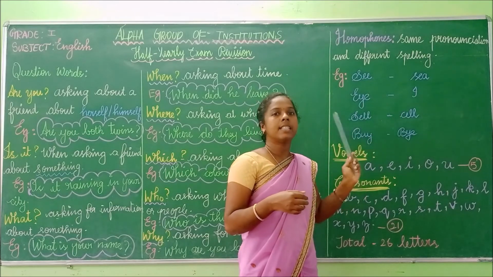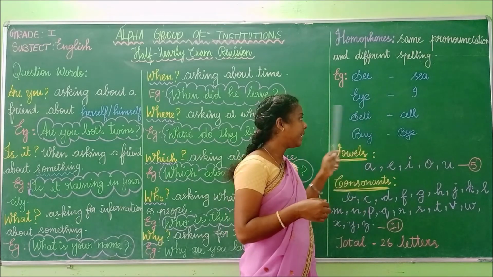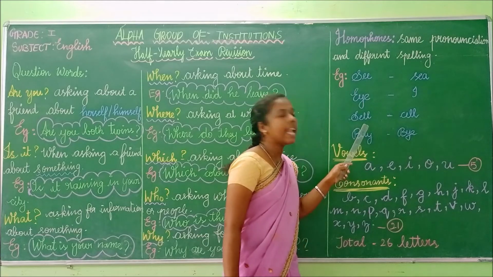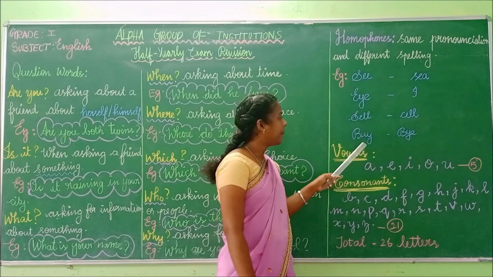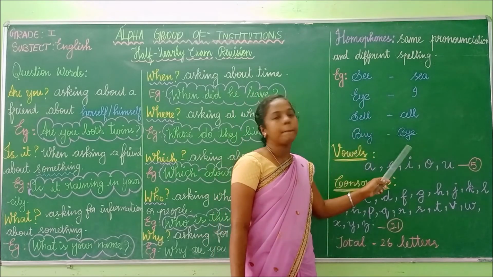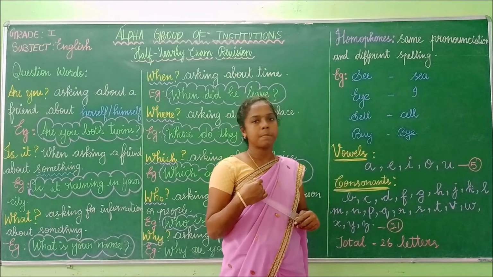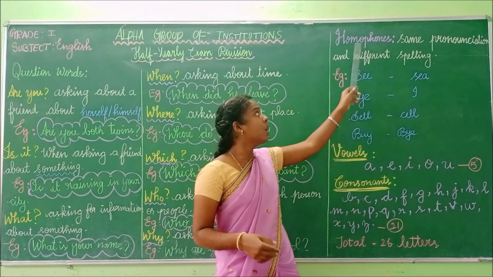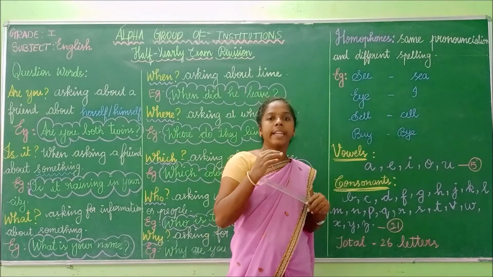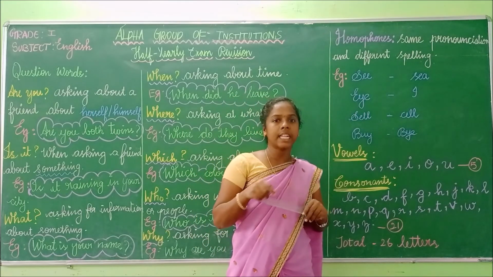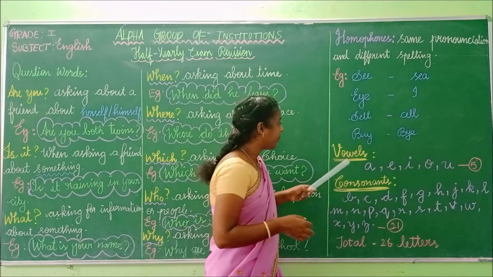Here the pronunciation is the same, but the spelling is different. These are called homophones. So you have to pick and match the correct homophone.